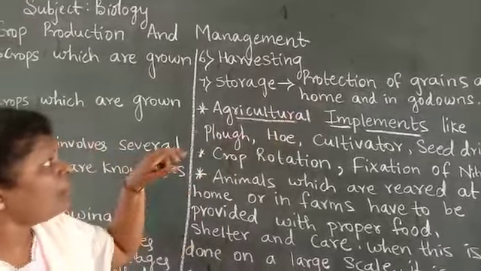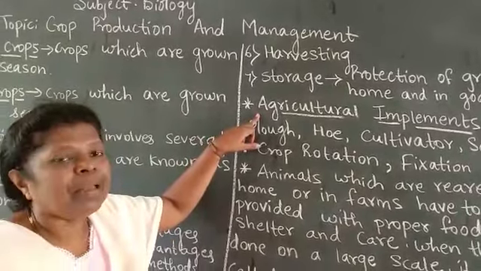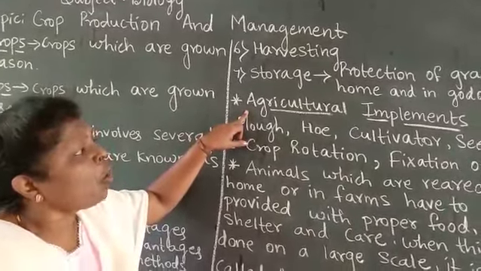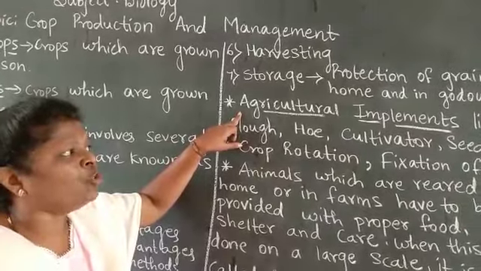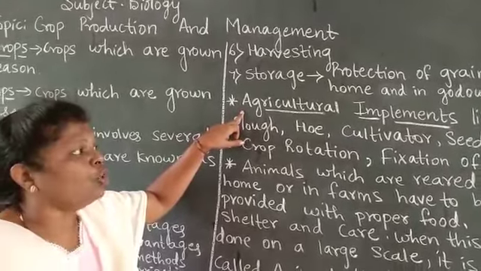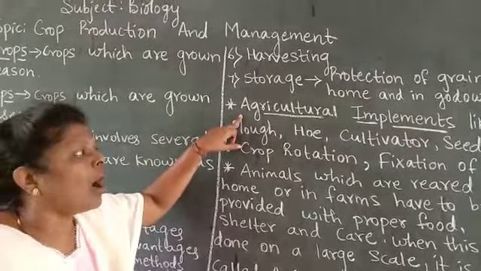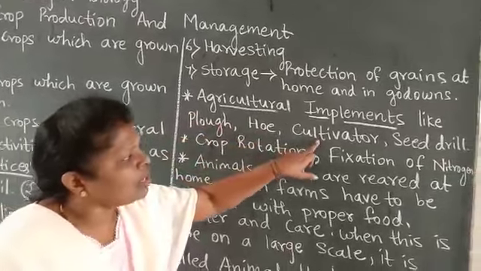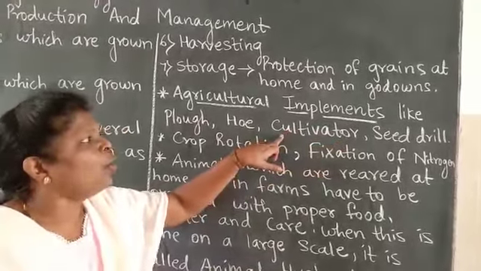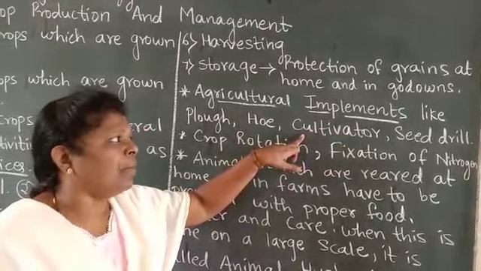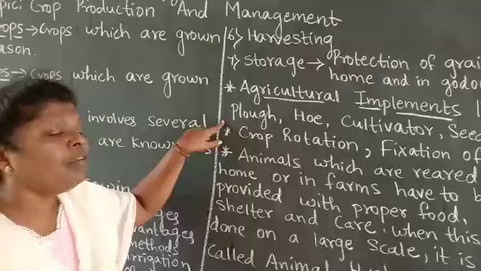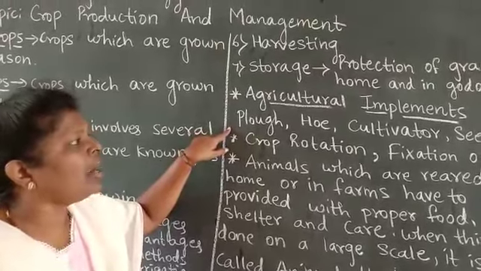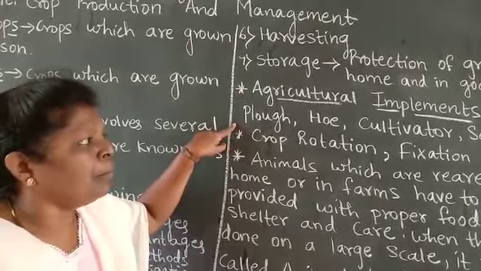Now children, farmers use agricultural implements in their fields. So what are agricultural implements? Actually, these are the tools which are used in the fields to do farm work. For example, plough, hoe, cultivator, seed drill are known as agricultural implements. In the next lecture, I will be explaining to you the structure and function of these implements.